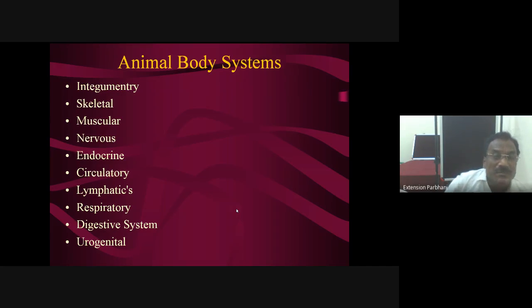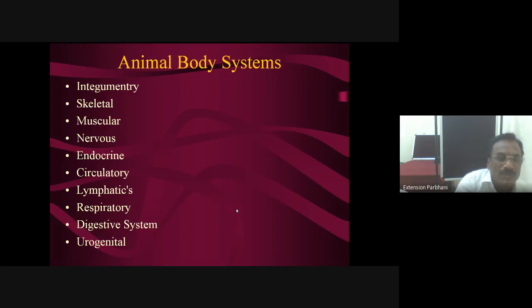Then the skeletal system, which means bones, joints, and components of joints. Bones are joined with each other by means of joints, and joints have ligaments, etc. Combinedly, this is the skeletal system. Then the muscular system over the skeleton, particularly skeletal muscles, which cover the skeleton. These are voluntary muscles acting as per willpower and responsible for movement of the individual.